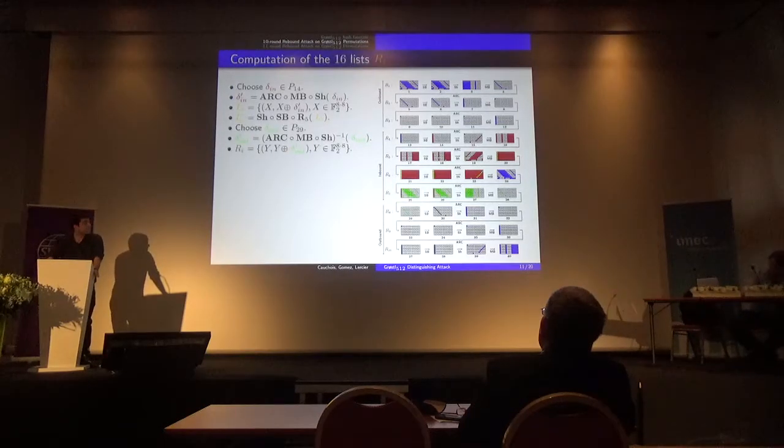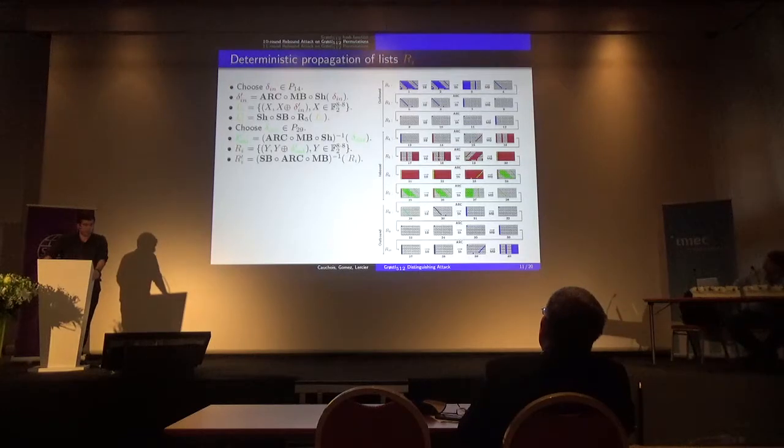Symmetrically, I can compute 16 lists Ri compatible with the induced restrictions of delta prime out, and such that they are shaped as columns, and that's why I can propagate them until pattern 23.